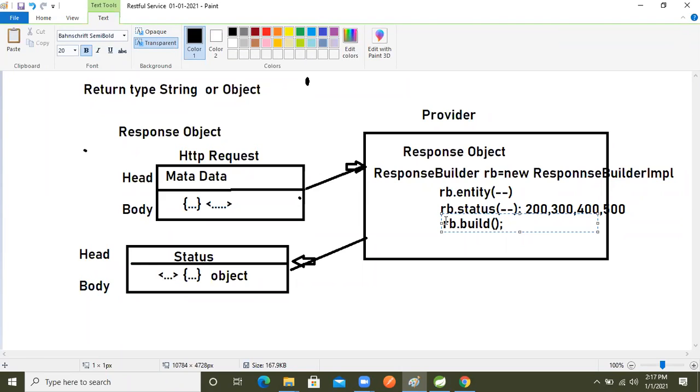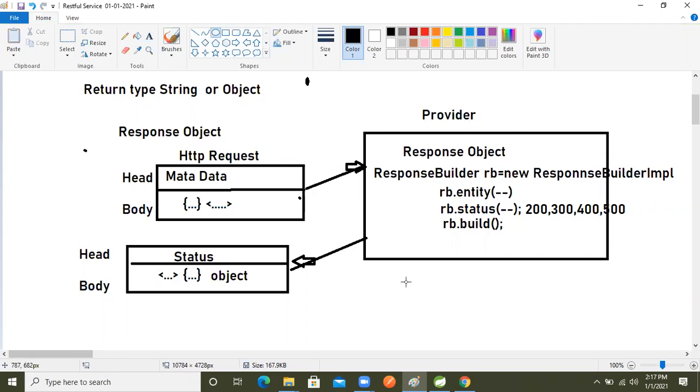Whenever we use the build method, this object will be prepared in object format, whatever we are taking here as the argument. One object will be created and returned back.